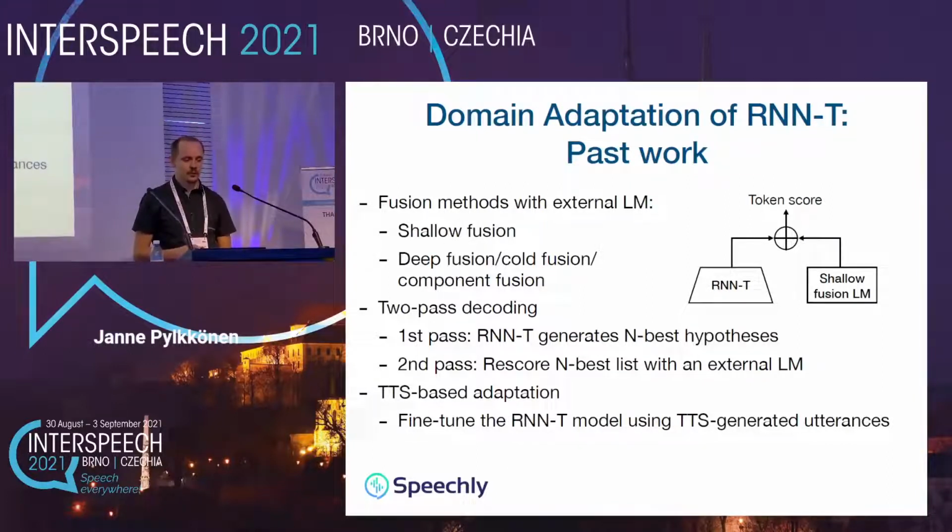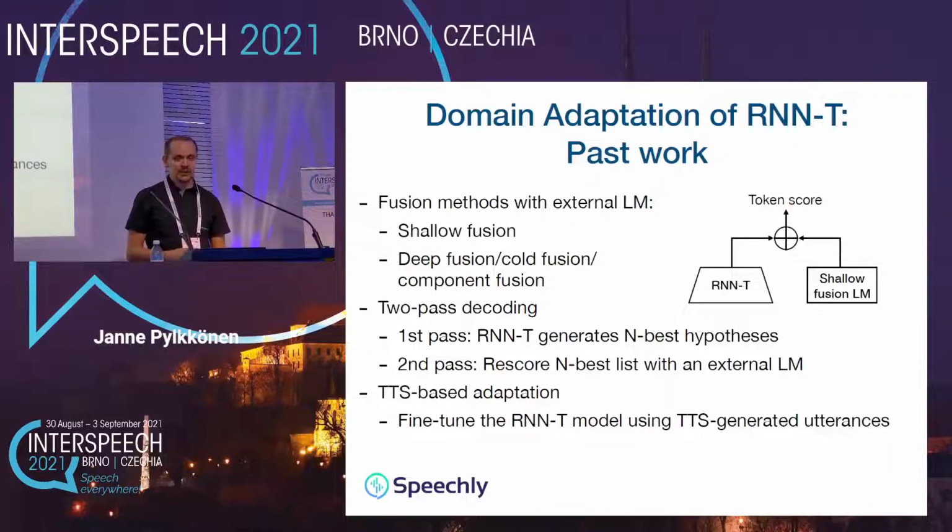As mentioned, often the RNNT models are used together with external language models. But using an external model means that we need to somehow fuse the scores of the language model with those of the network. And for RNNT, several fusion methods have been proposed, but the most widely used appears to be the simplest, the shallow fusion. It simply adds the scores of the external language model to the network scores during decoding.